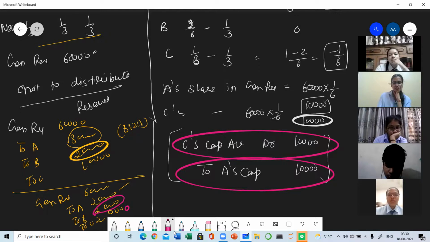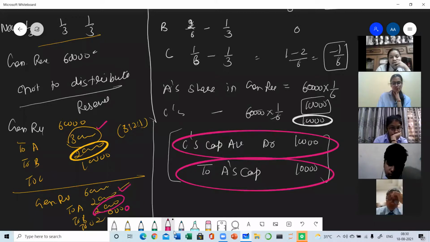So if they have not distributed the reserves, whatever will be the effect of the reserves in the future, that will be compensated by the gainer partner to the sacrificer partner in present, so that the effect is nullified. You can see that in present A was getting 30, but in future he will be getting 20.